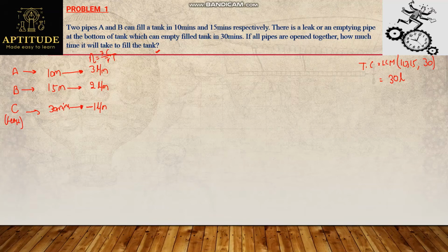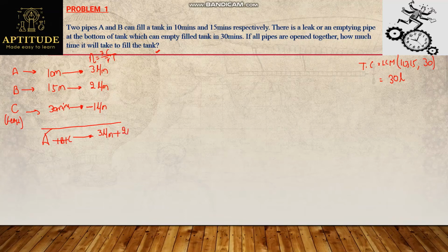And now what is said here, all the pipes are open together. So all the pipes are open together means A plus B plus C, all pipes are working at a time. Now see this, if all of them are working together, A can fill 3 liters per minute and B is also working at the same time.